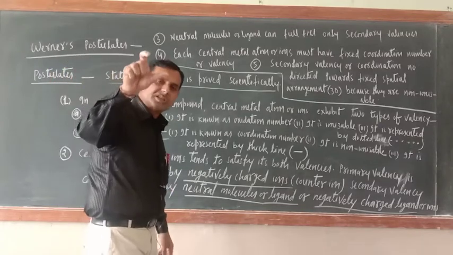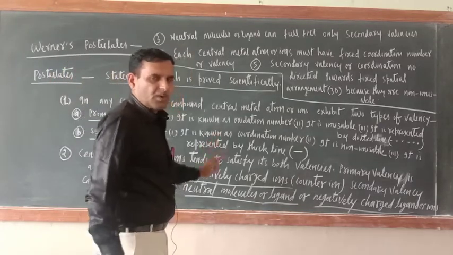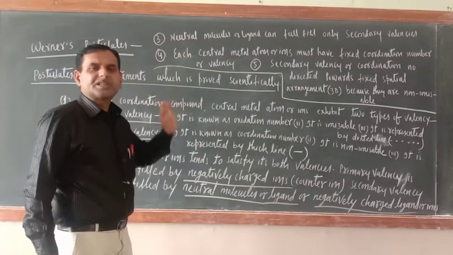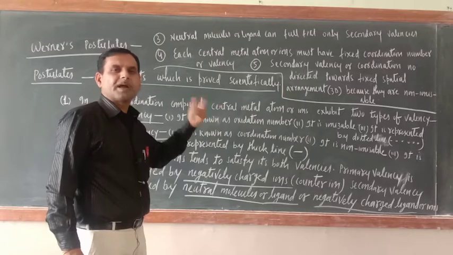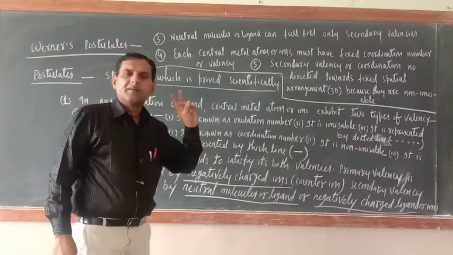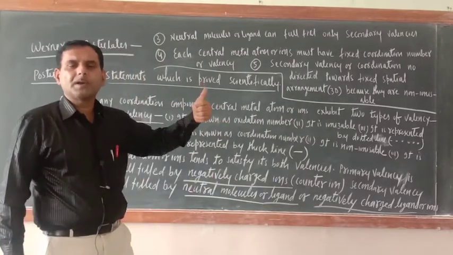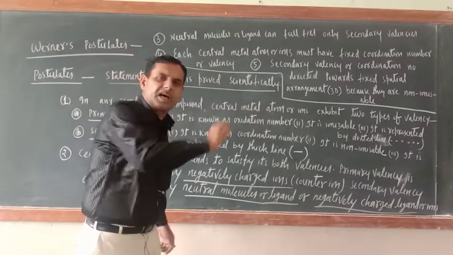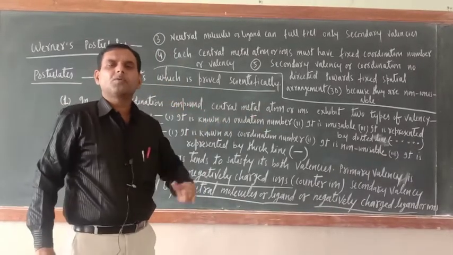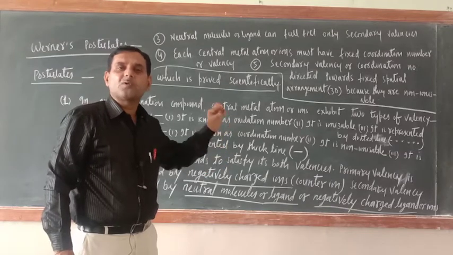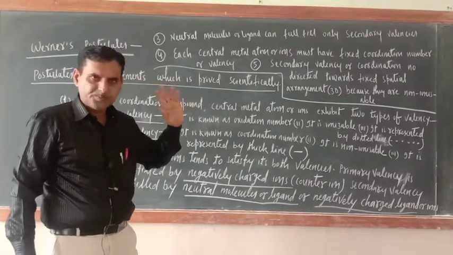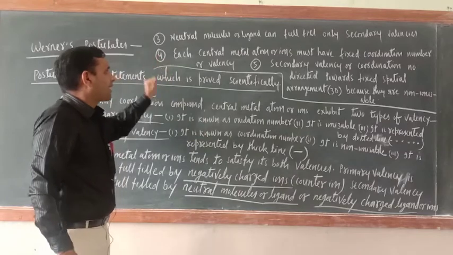They are present inside the coordination sphere. So what is the conclusion here? Negatively charged ligands or ions can fulfill both types of valency, primary valency and secondary valency. But when they fulfill primary valency, they will be present in the ionization sphere. When they fulfill secondary valency, they will be present inside the coordination sphere. Now there is one more point.